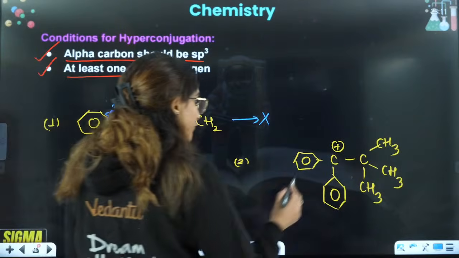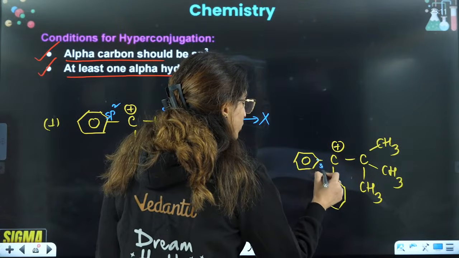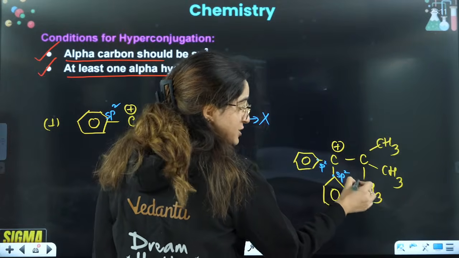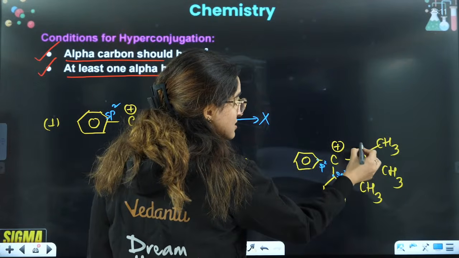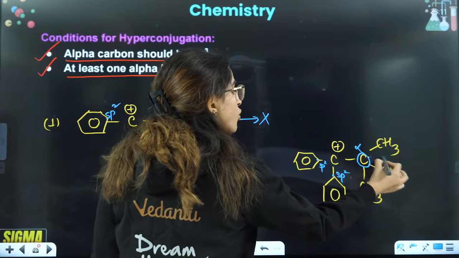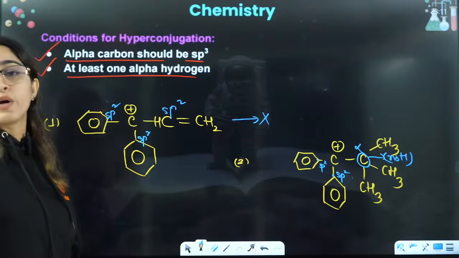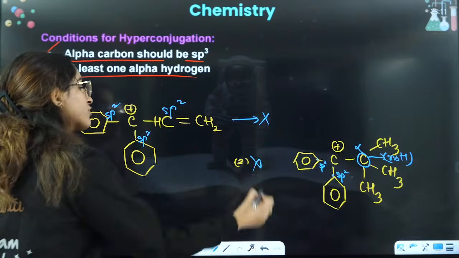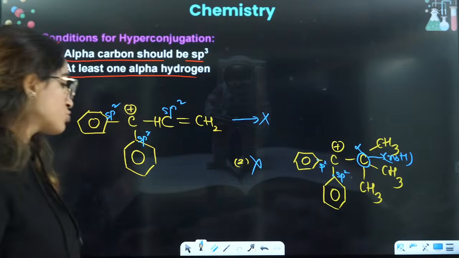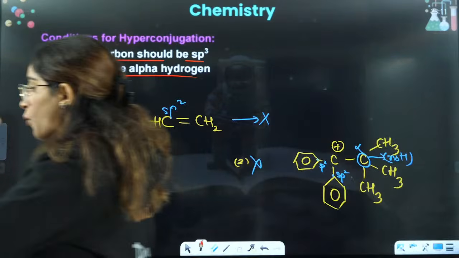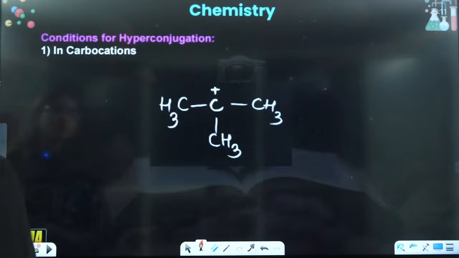Ma'am, if I see this, this is sp2, this is sp2, right? This is sp3, but it has, this is alpha carbon. No hydrogen is connected to the alpha carbon, so it will not show any kind of hyperconjugation again. So these two conditions have to be satisfied, only then it will show hyperconjugation.